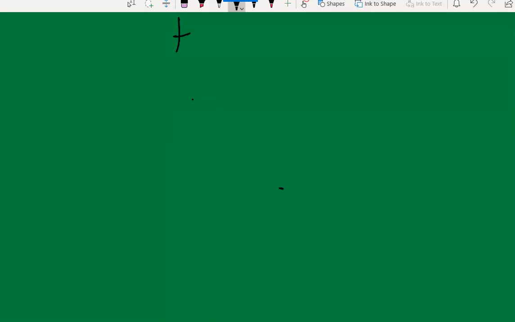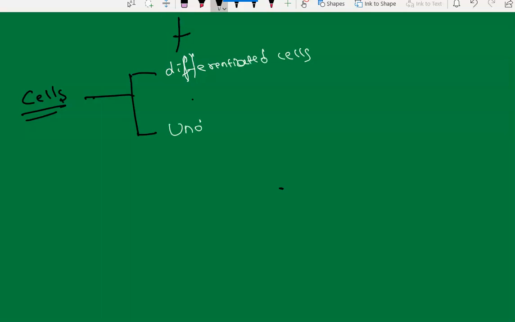All the cells that we have, the somatic cells, are divided into two things: differentiated cells and undifferentiated cells. You just understand only this much, the meaning of differentiated and undifferentiated.